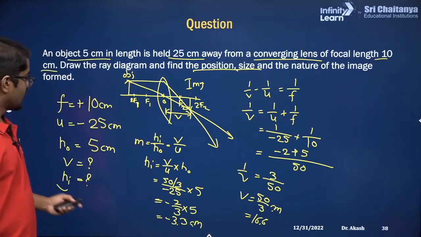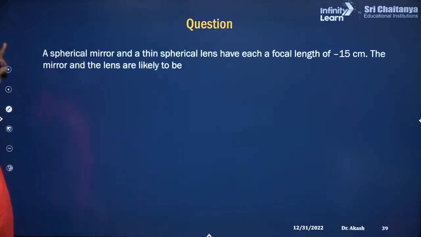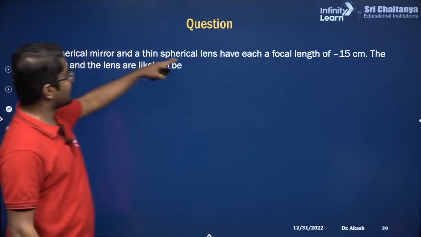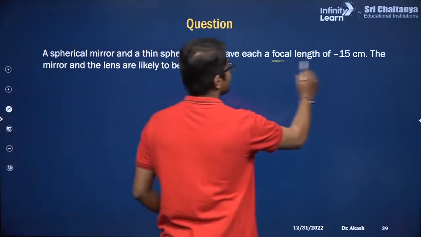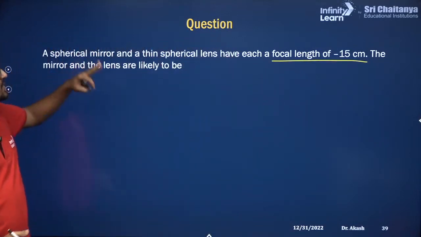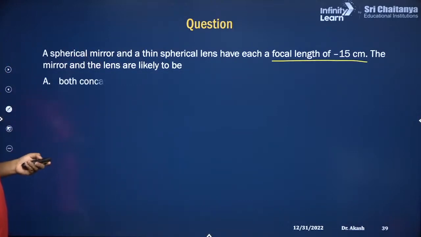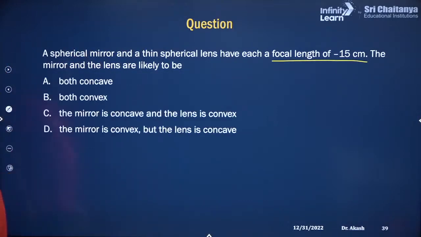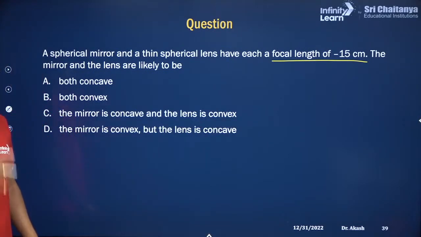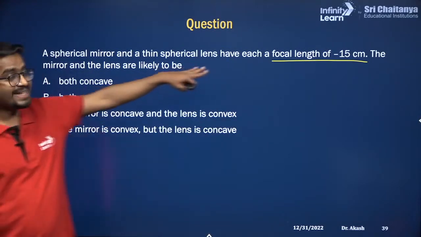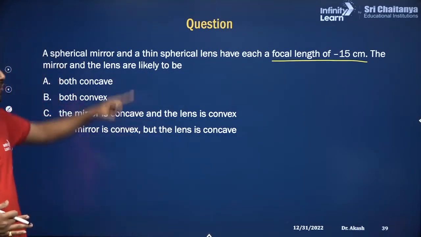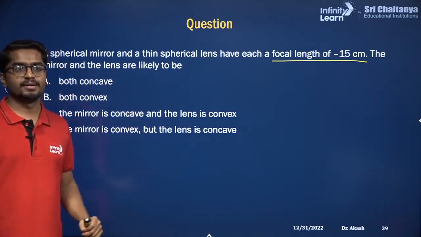Okay, next question. So now this is a spherical mirror and a spherical lens, both have focal length minus 15 centimeter. Both of them are minus 15. So the mirror and the lens are likely to be which of the following? Can you answer? Focal length is negative. So for which mirror and for which lens is the focal length going to be negative?